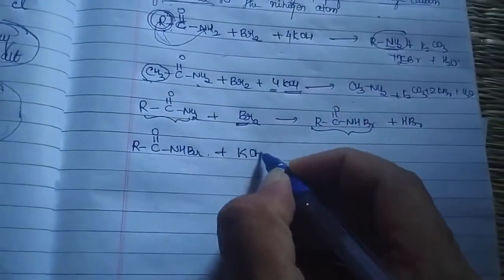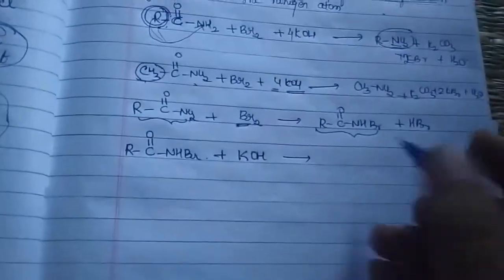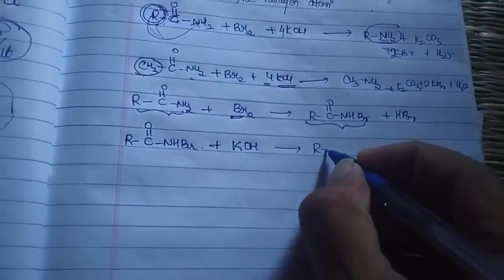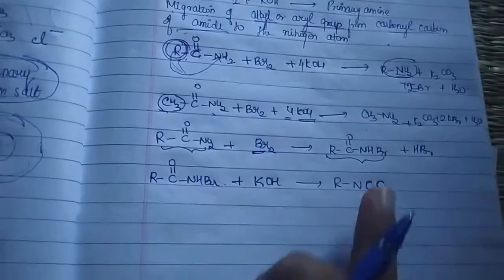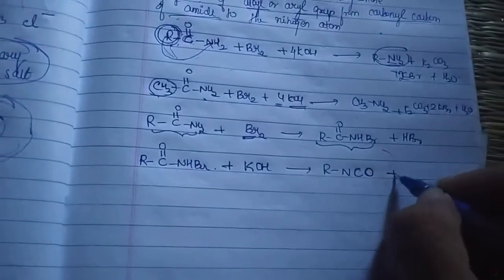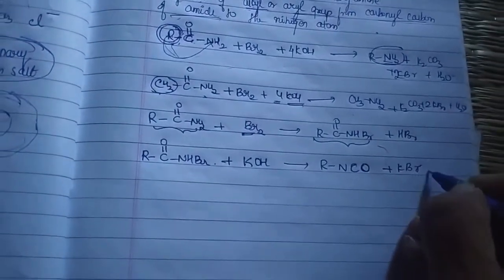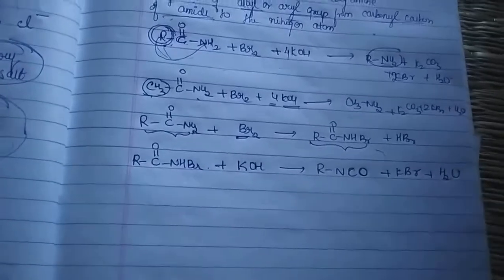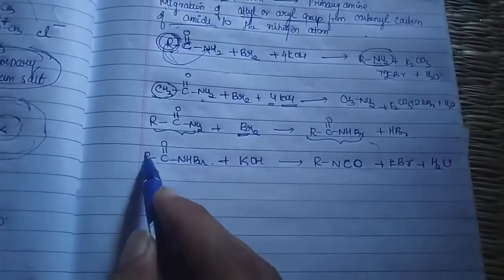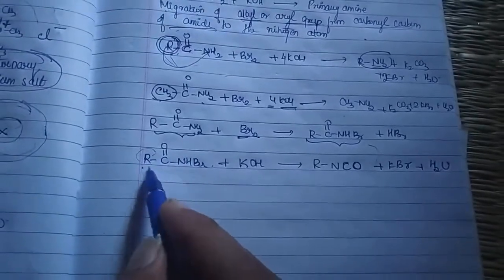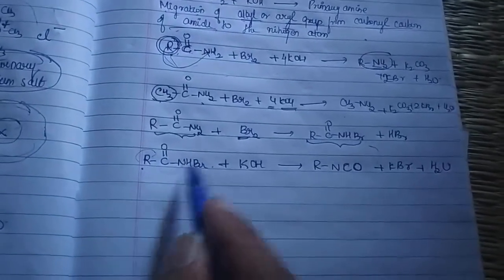Now it will react with that KOH. So now we get RNCO. Can you see RNCO plus the remaining part, that is KBr plus H2O. Are you able to see? Even in the second reaction, you can see that the R-C bond breaks and the R-N bond forms.